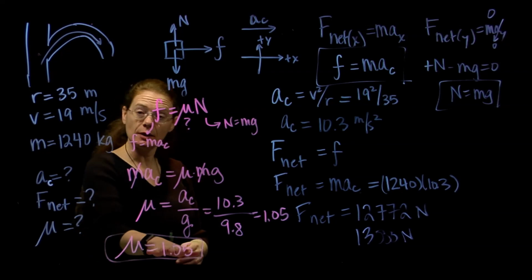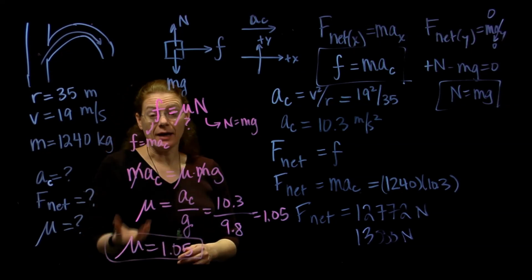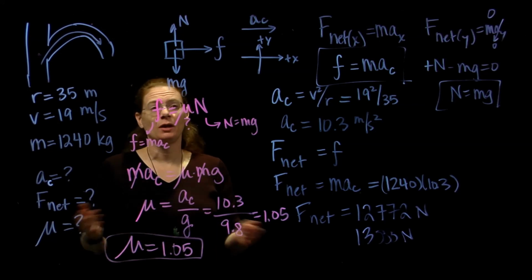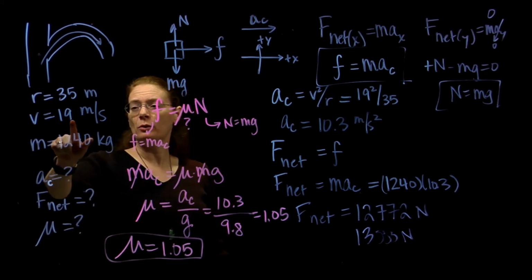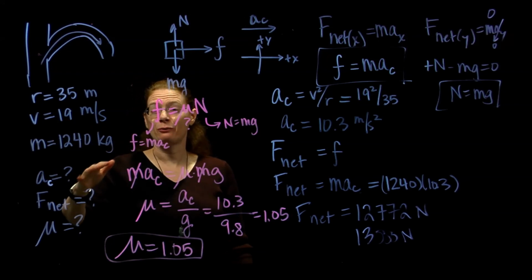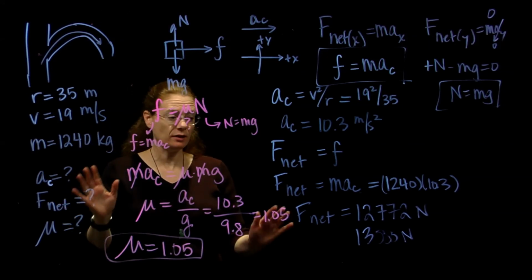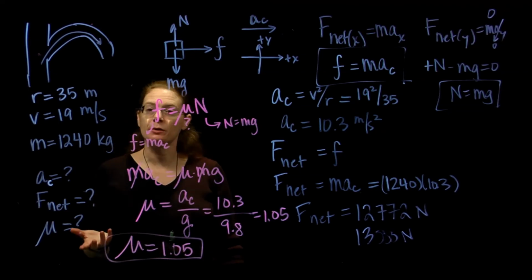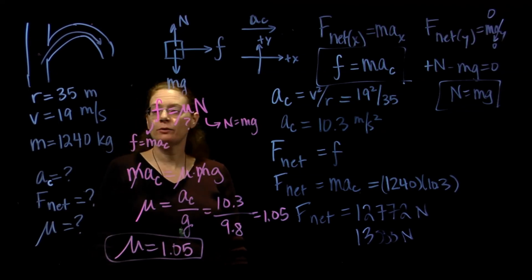So even though this number is greater than 1, that is a reasonable number for this because you're going to need an enormous amount of friction to go around that curve, a flat curve, at 45 miles an hour. So I think we've got this one answered, and yeah, it is big, but that's reasonable in this case. All right, I think we've got it all. Good job.